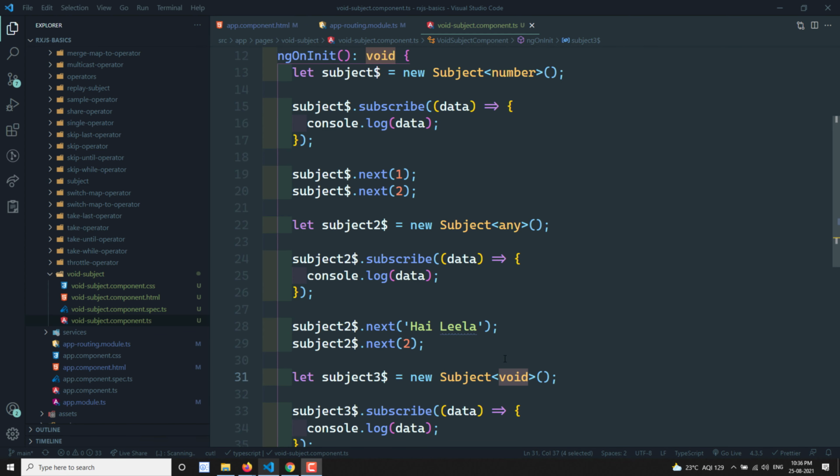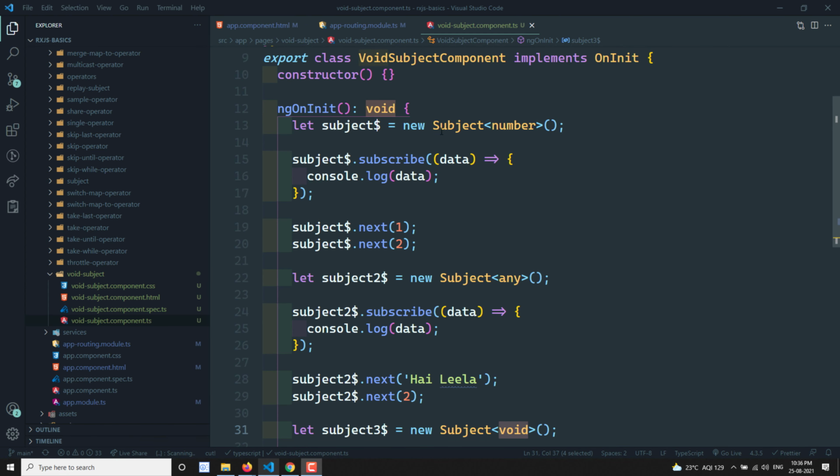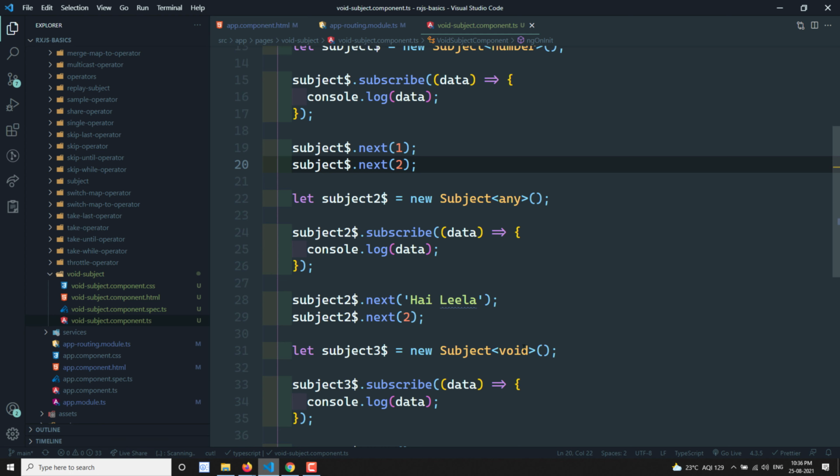Now what we can understand is that with any subject, either a behavior subject or any other subject, you must send a value. There may be scenarios where you do not care about the value; you just want to intimate the observers that something is going to invoke them. You need to invoke all the observers without having any value. For those scenarios you will use the void subject.